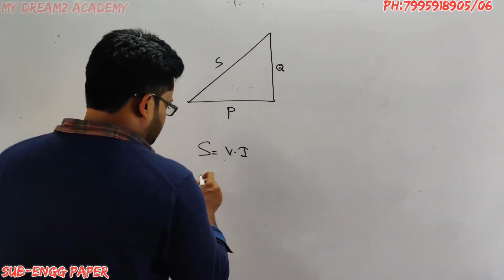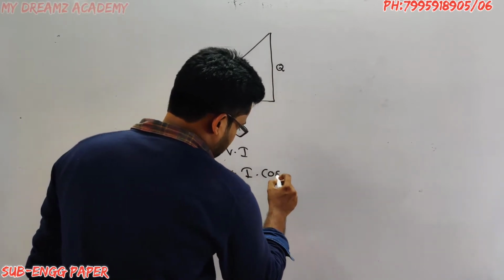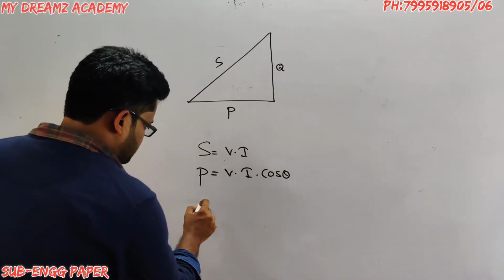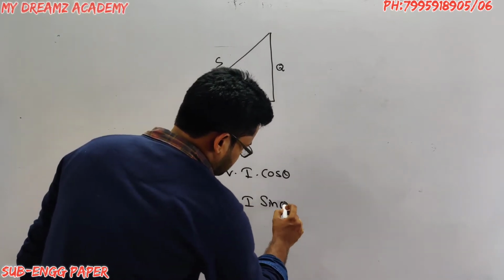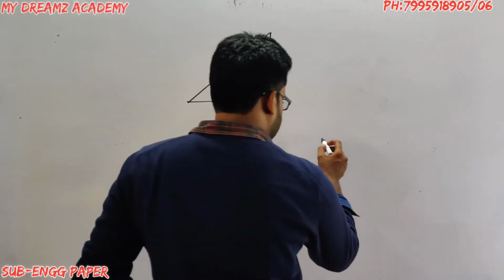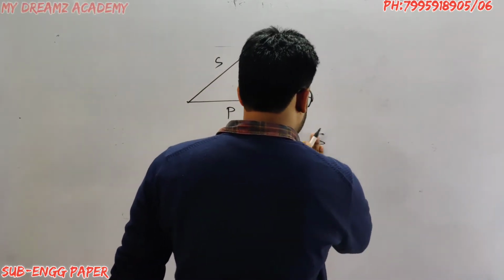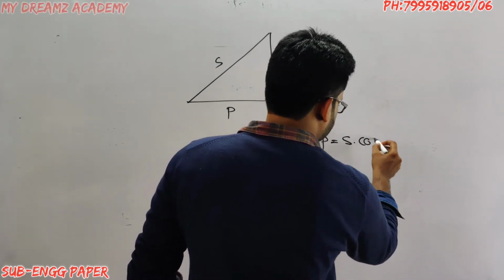Next, active power P is equal to VI cos theta. Next, Q is equal to VI sin theta. So I can write P is equal to S into cos theta.